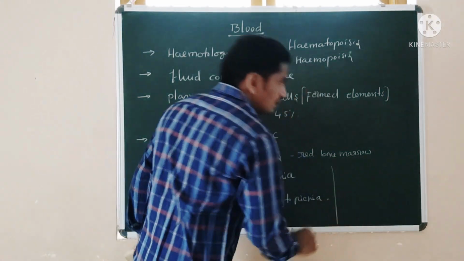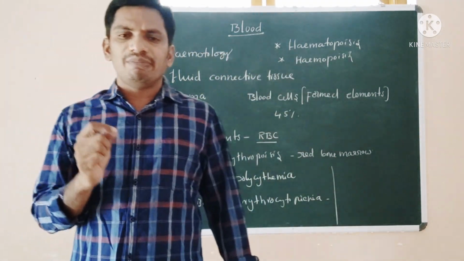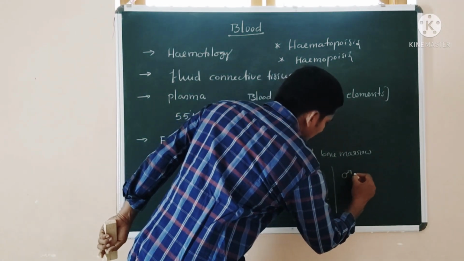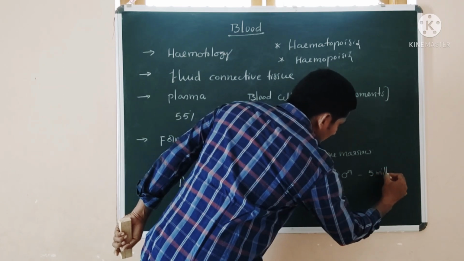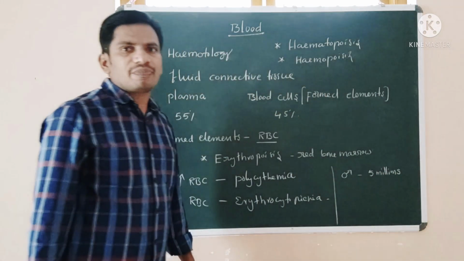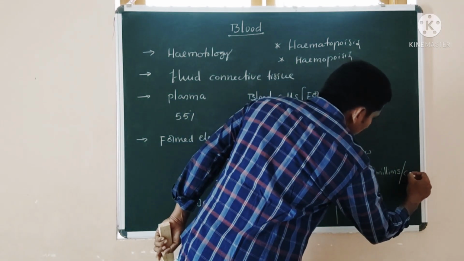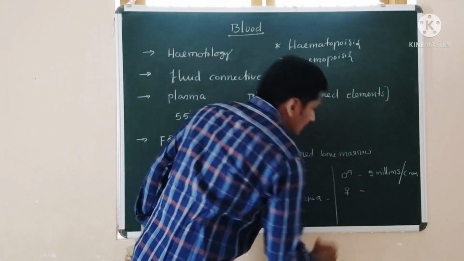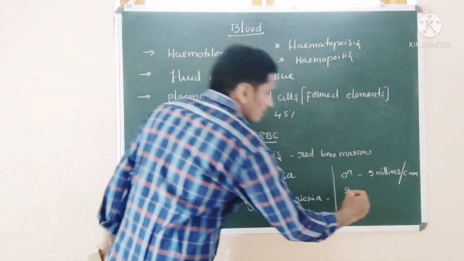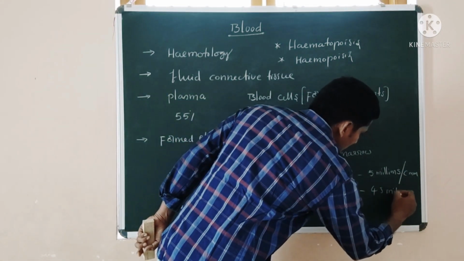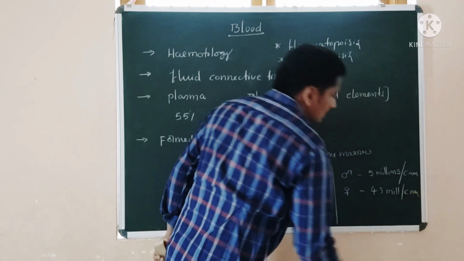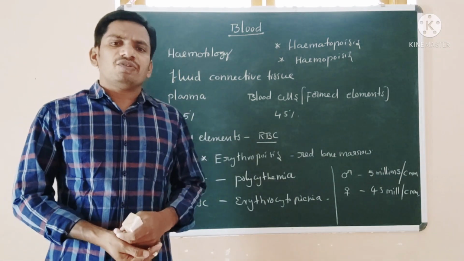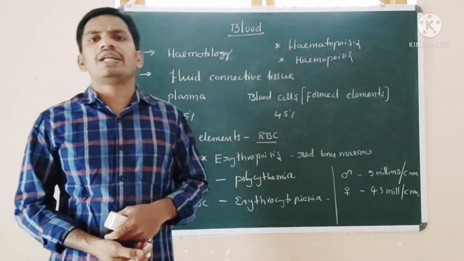The RBC number you can measure per cubic millimeter. See, in the adult male, it is 5 million RBC per cubic millimeter, whereas in the female the number is 4.5 million per cubic millimeter. The RBC lifespan is 120 days. After the 120-day span is finished, it will be destroyed in the spleen.